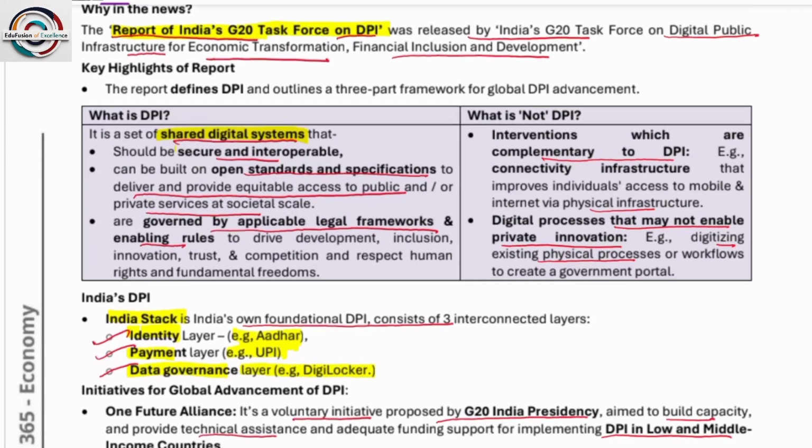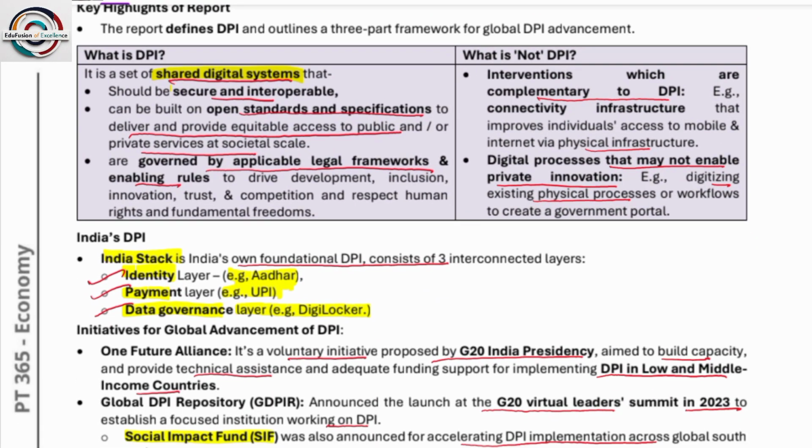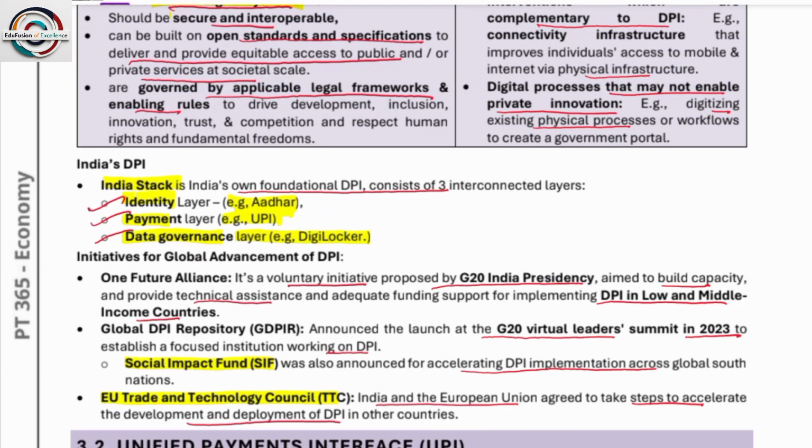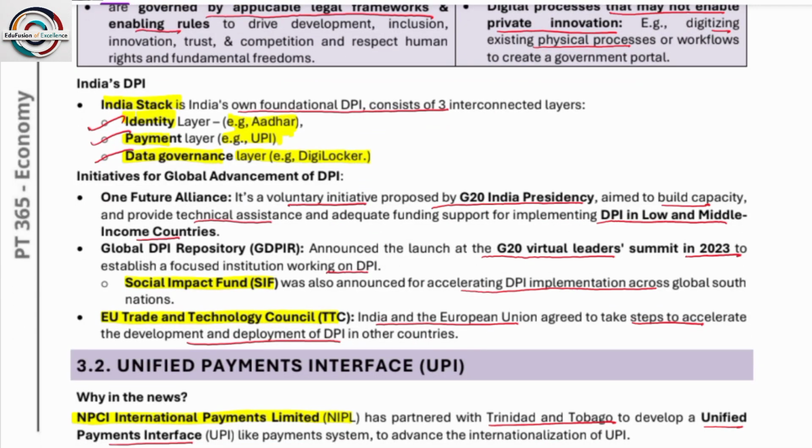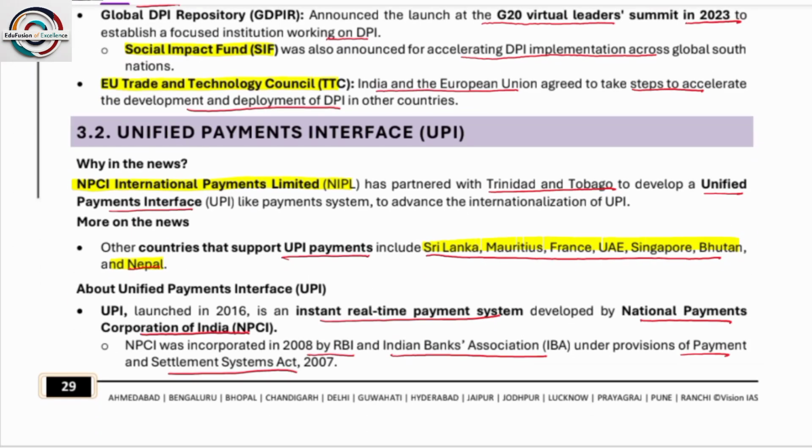What it means is that each and every piece of information which can be used by other countries or any person, any public or any citizen is made accessible here. India Stack is also a digital public infrastructure where information is available in the identity layer, payment layer, and data governance. Various kinds of data are stored here. Initiative for Global Advancement of DPI: One Future Alliance. It is a voluntary initiative proposed by the G20 under India's presidency, aimed at building capacity to provide technical assistance and adequate funding support for implementation of DPI in low and middle income countries. So these are the Indian initiatives: Global DPI Repository and Trade Technology Councils.